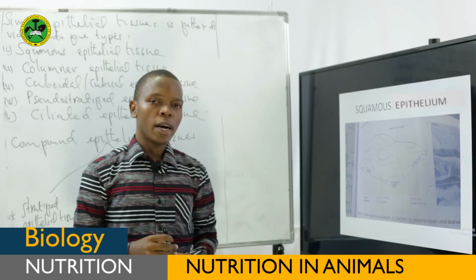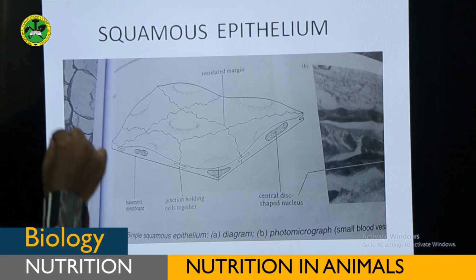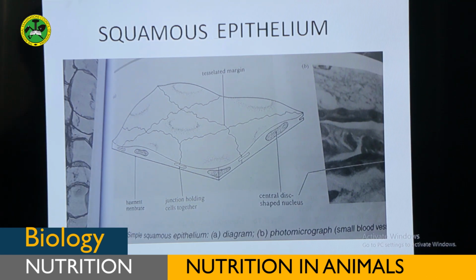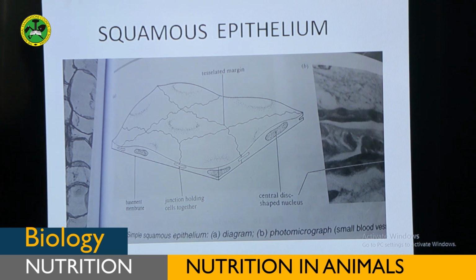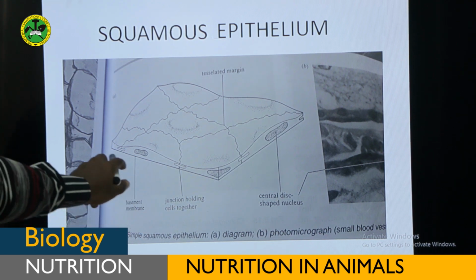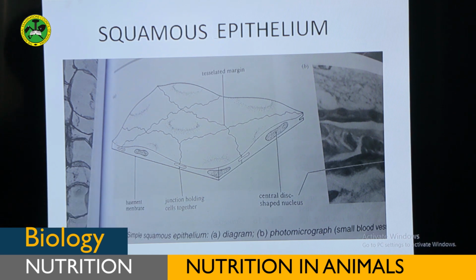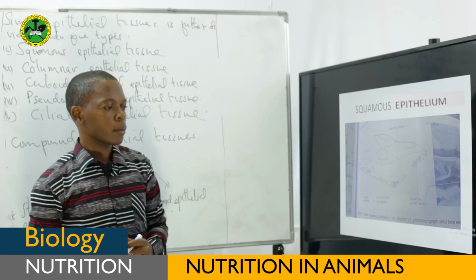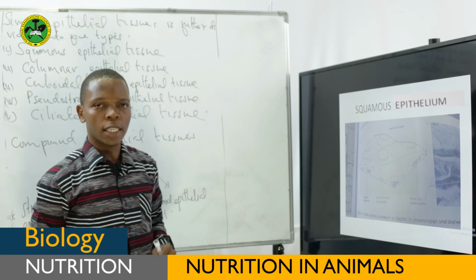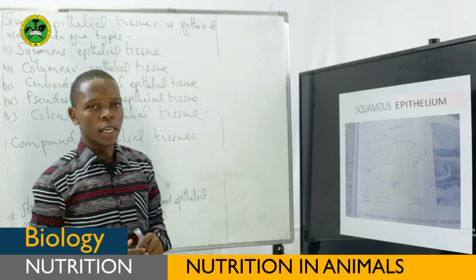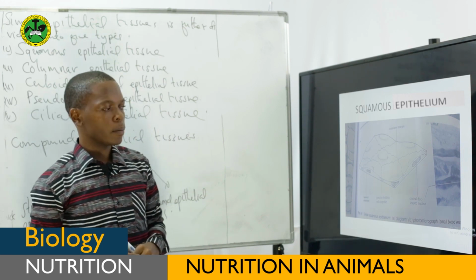But if you remember, as I said earlier, the bottom layer of the cells of the epithelial tissues are attached to the so-called basement membrane. As I told you, for these epithelial tissues, you need to know the structure, where they are located, and the function.